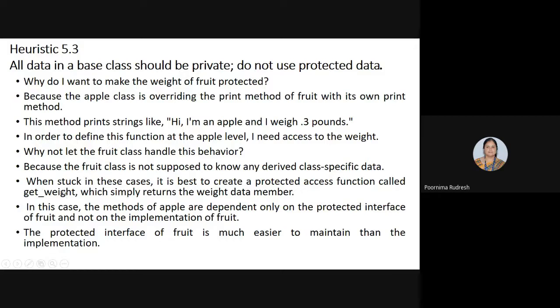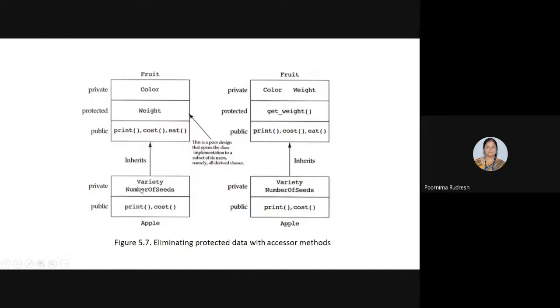By using this we can access the weight data member, so the methods of Apple are dependent only on the protected interface of fruit and not the implementation details of the fruit class. Hence the protected interface of fruit is much easier to maintain than the implementation details. Let's see this diagram. Here we have the fruit class and the Apple class. First, the weight is declared as a protected member.